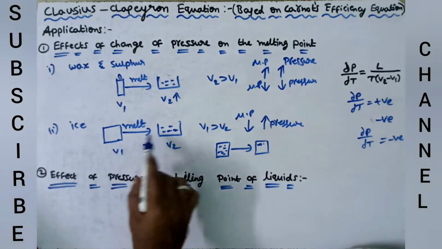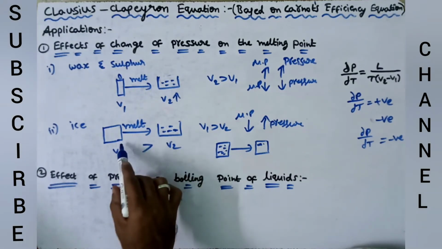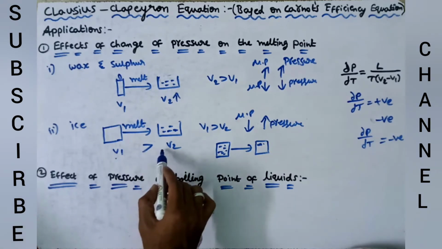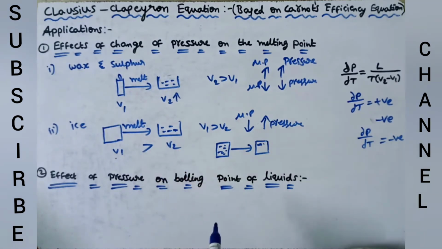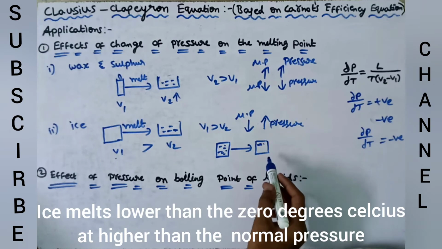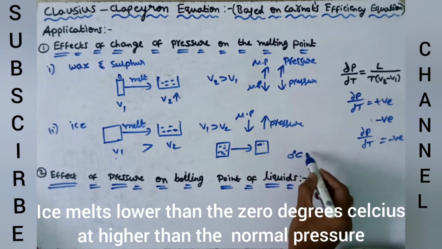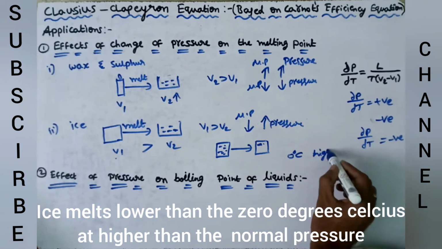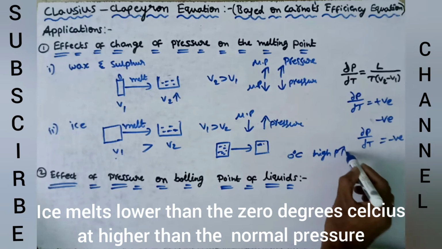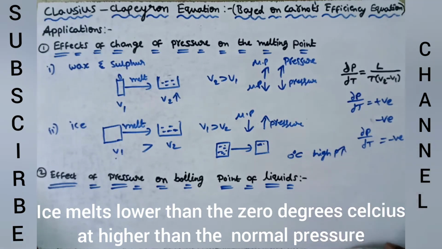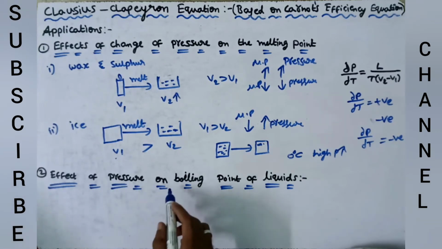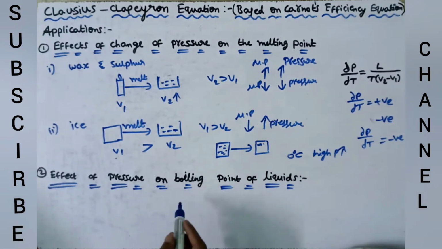That means when water becomes ice, its volume increases. When ice melts, its volume decreases. Ice melts at a temperature lower than 0 degrees Celsius at high pressure than at normal pressure.